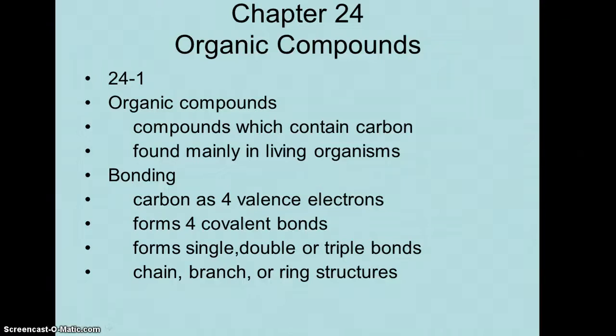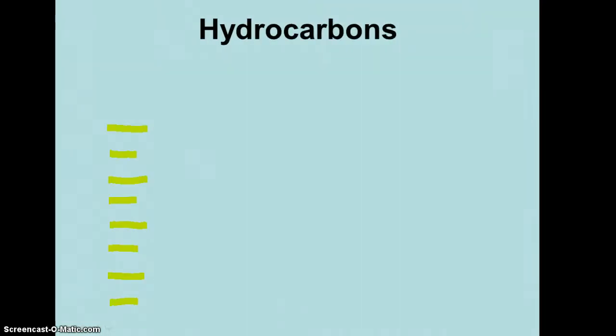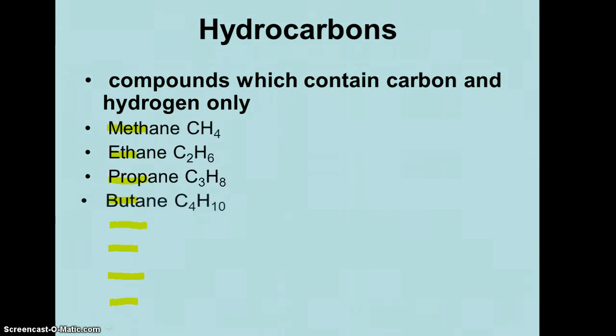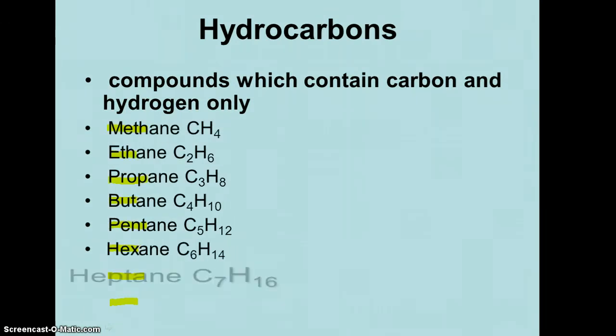Now these bonds can either be single, double, or triple. They can be chained, branched, or ring structures. And rest assured, I will show you examples of your single, double, or triple, chain, branched, or ring structures very soon. We will go over examples of each, okay? But I want to talk a little bit about hydrocarbons in particular. They're compounds that have just carbon and hydrogen. We've talked about that in this last chapter. Again, hydrocarbons have strictly carbon and hydrogen.